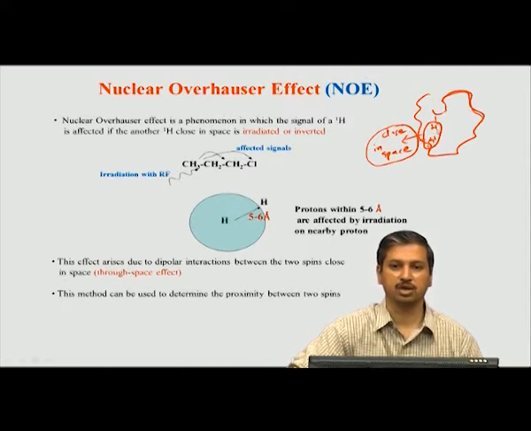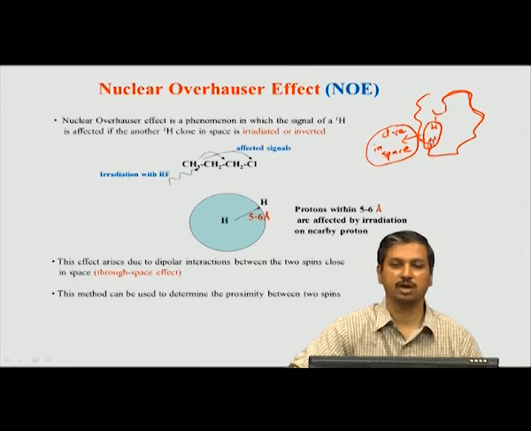Because if you look at this picture again, this is a hypothetical molecule which has a very complicated shape, but there are two hydrogens which are very close to each other, and because of that, if I perturb one hydrogen, I see a signal intensity disturbance in the second. The intensity may go down or it may go up, either can happen, that we will see in the next slide. But this perturbation of each other now tells us that these two hydrogens should be within 5 to 6 angstroms.